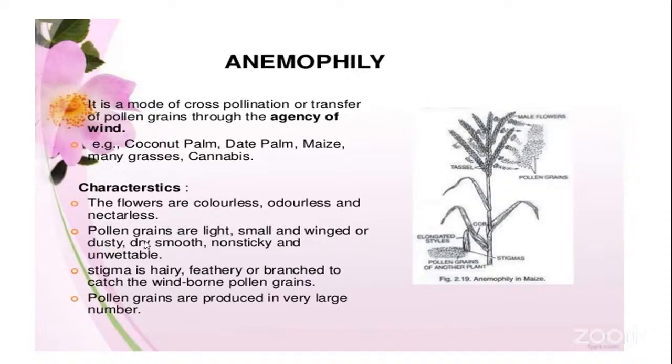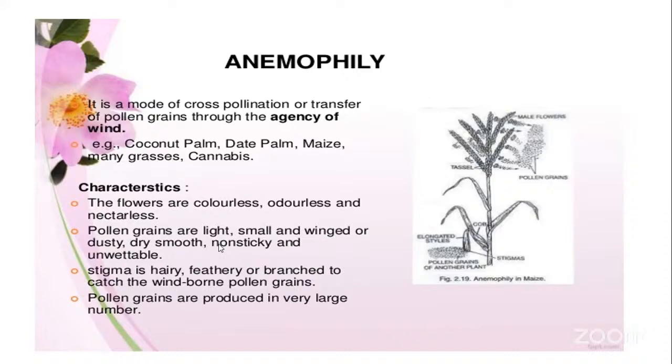Next, they should be dry and smooth. If they are dry, then the weight of the pollen grains will be very light. If they are wet or moist, due to that moisture content the weight of the pollen grain will increase, so they can't travel through the wind. So the pollen grain should be dry enough. They should be winged. They should be smooth, non-sticky and unwettable. That is, the pollen grain should not be sticky.